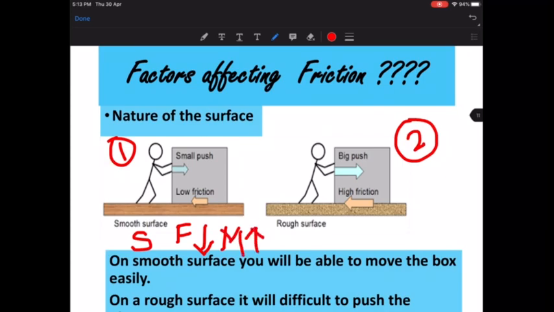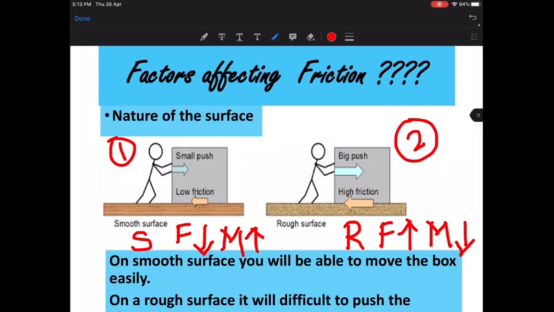However, on a rough road, however much you try and push the box, you have to apply more force. Probably 10 of you will have to come together and push the same amount of load. So on a rough surface, the friction is going to be more, so the motion of the object is going to be less.